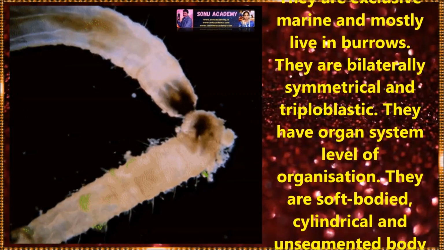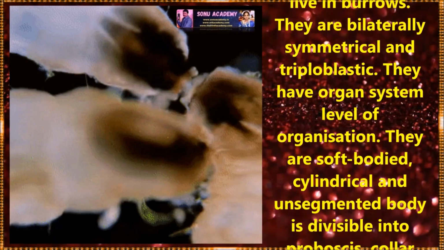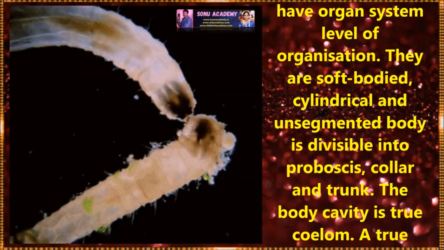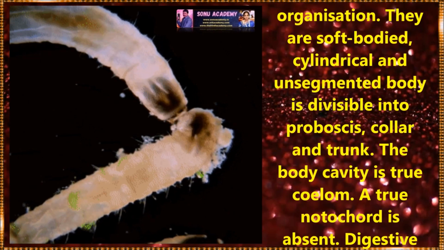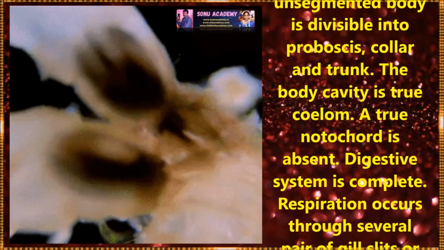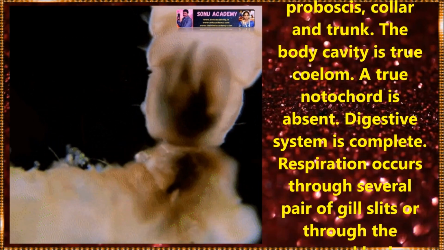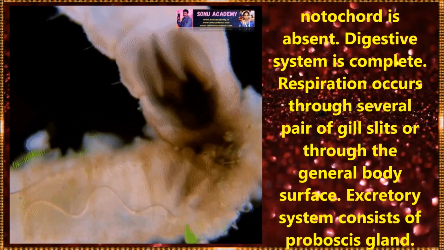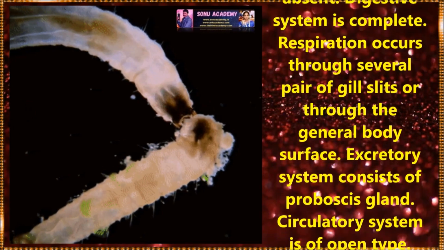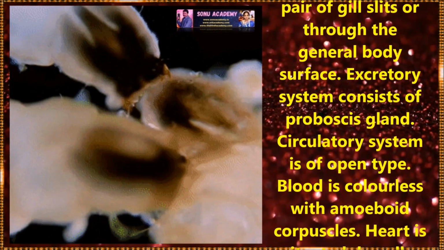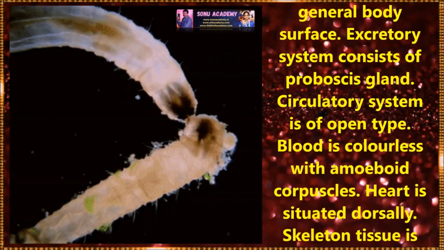They are soft-bodied, cylindrical and unsegmented, and the body is divisible into proboscis, collar and trunk. The body cavity is a true coelom. A true notochord is absent in these organisms. The body system is complete. Respiration occurs through several pairs of gill slits and through the general body surface. The excretory system consists of proboscis glands. The circulatory system is open type in these organisms.